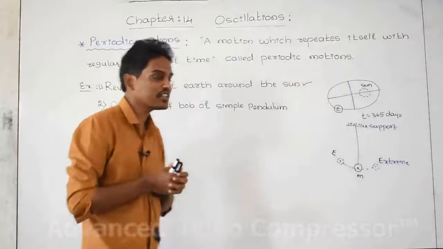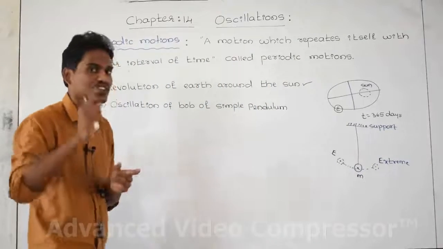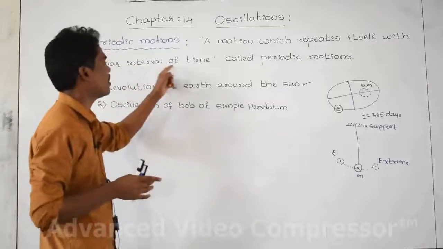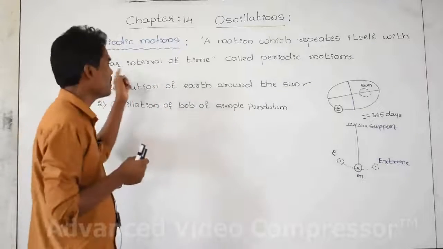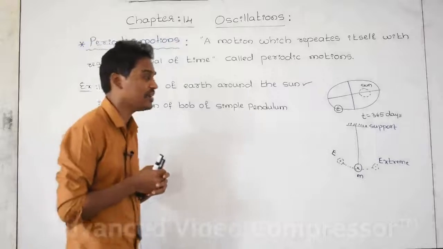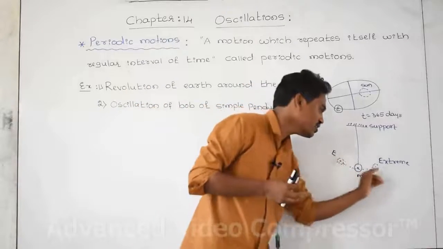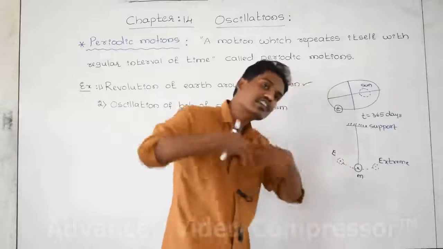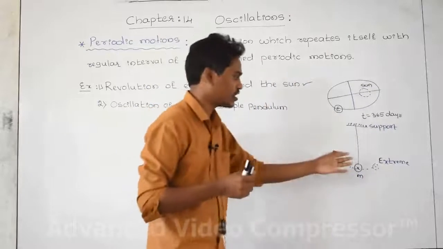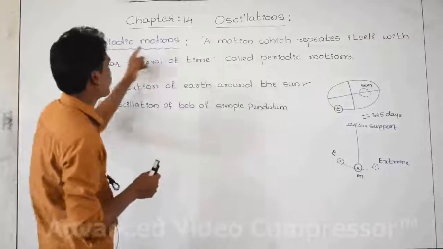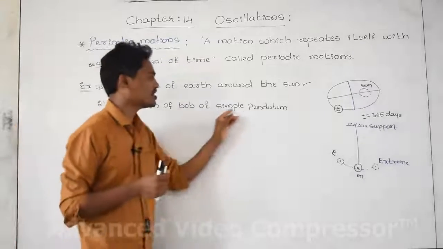Per each and every cycle, how much time is taken by the body? Same time, meaning a regular interval of time. Regular interval of time in the sense that the time taken by the body per each and every cycle should be the same, and the body repeats its motion by itself only. That's why this is also an example for periodic motion. Oscillation of a simple pendulum.